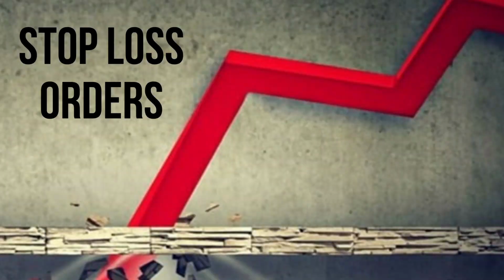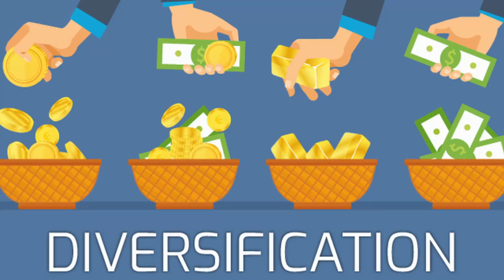Stop-loss orders. Use stop-loss orders to limit potential losses on each trade. This order will automatically sell your position if the market moves against you by a certain amount. Diversification. Avoid putting all your capital into a single trade or asset. Diversify your trades across different assets, sectors, or markets to spread risk.